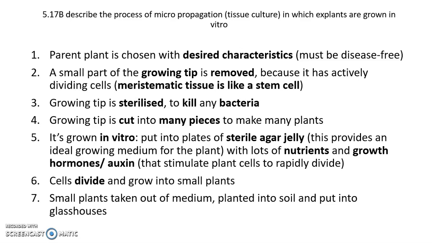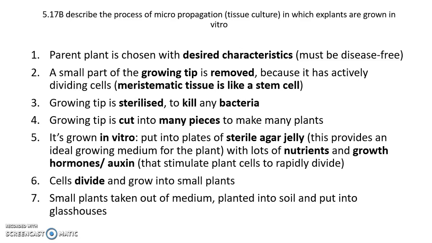Now you can read through these points, 1 to 7, for yourself, but I just want to underscore some of the things which are bolded up here. So we take the parent plant that we want to grow with desirable characteristics. And one of the things that we need to appreciate here is that we want a plant that is virus-free or disease-free to start off with.